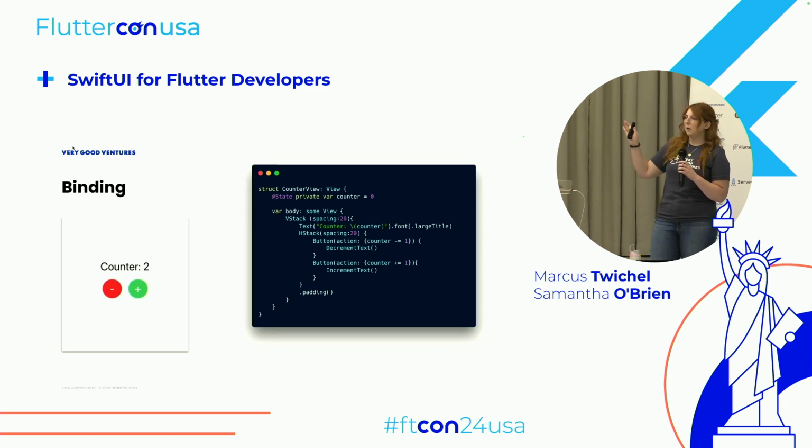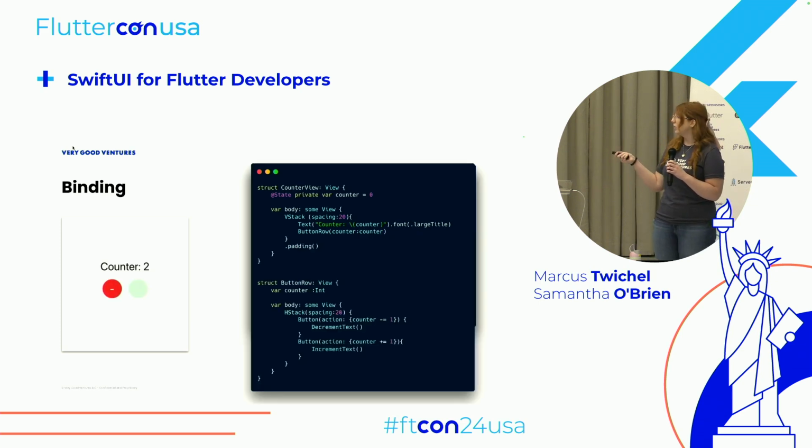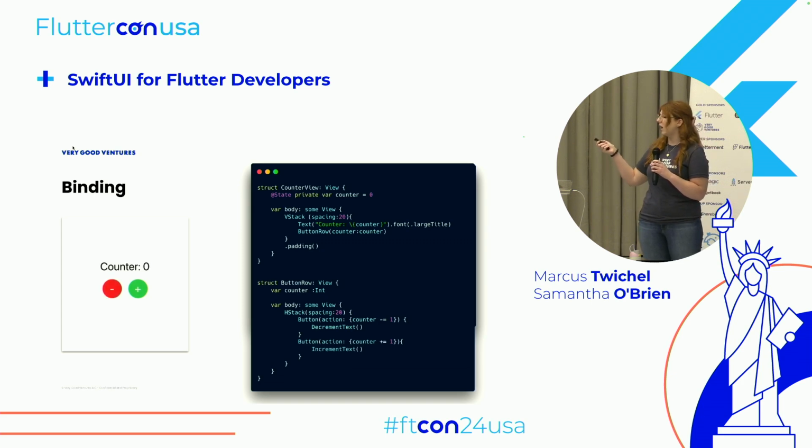So let's take that same counter example and say we want to break out the buttons that are changing the value. To do that, we might make our button row view and have the parent counter view. If we were doing this in Flutter, in order to update the parent and tell it to rebuild as the child widget changes that value, we might pass a set state function in as a callback to the child so that the parent knows to rebuild.